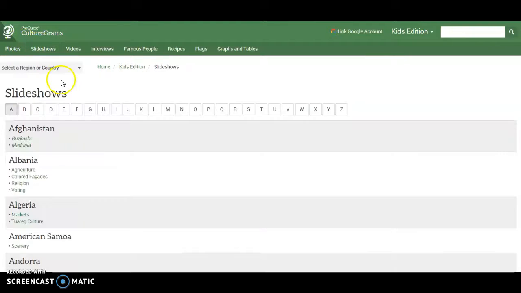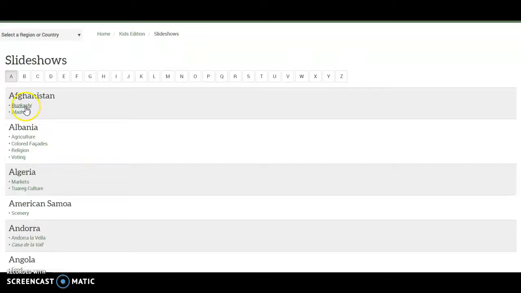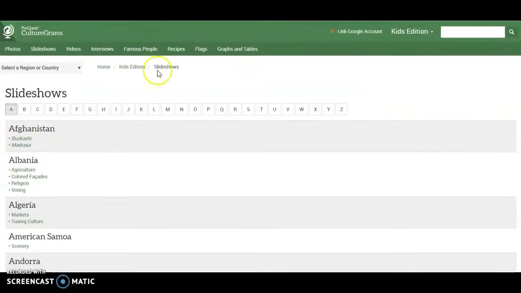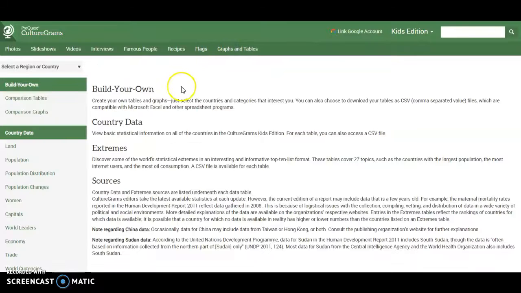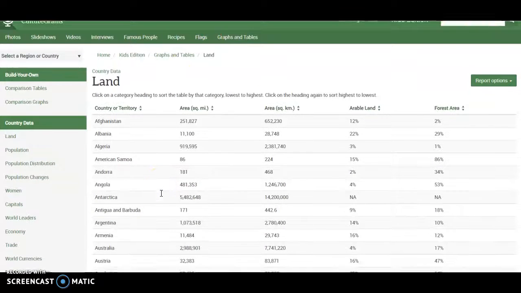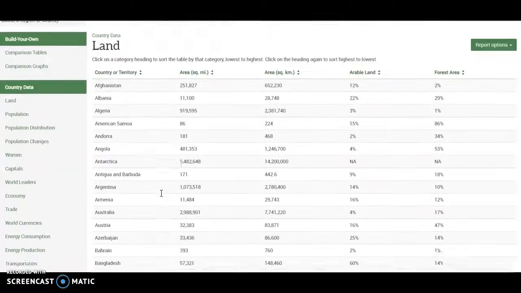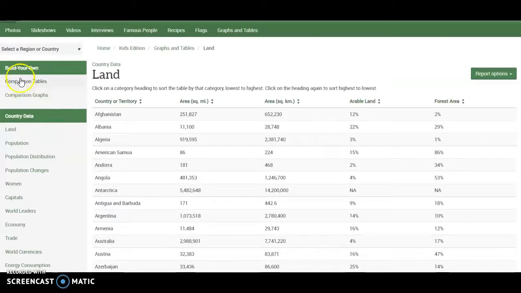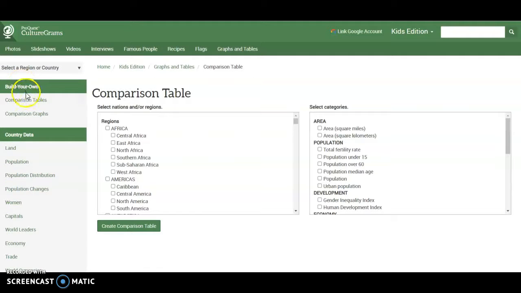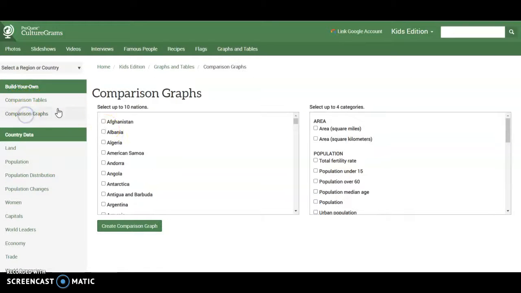So photos, up here at the top, is organized by country or by continent sometimes. And then slideshows, we have some subtopics underneath the countries that you can learn about. Graphs and tables compares different countries. So you can click over here and see the landmass of the different countries all in one chart. You can also create your own comparison tables and comparison graphs.